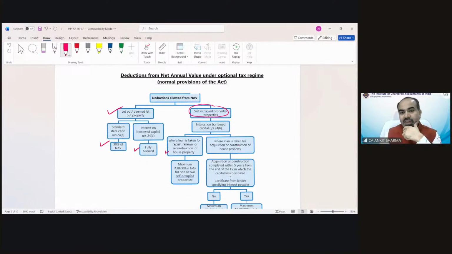If the loan is taken, as we have discussed, for repair, renewal, etc., the maximum reduction would be only 30,000 rupees for both the properties. Only 30,000.